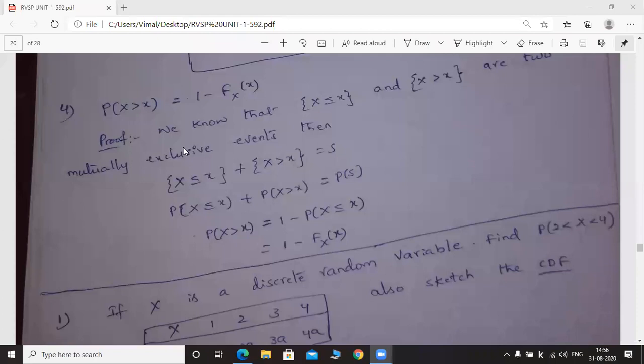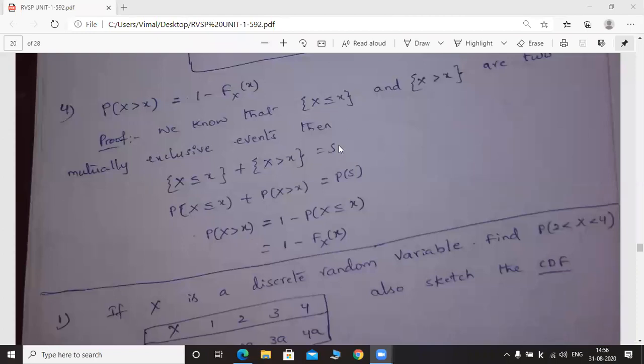Okay, all of you see the fourth property. Probability of capital X greater than small x is equal to 1 minus Fx of x. Here, what is meant by Fx of x? Capital Fx of x is the cumulative distribution function. What is the definition of the cumulative distribution function? Capital Fx of x is equal to probability of capital X less than or equal to small x, isn't it? So now let us prove this fourth property also.